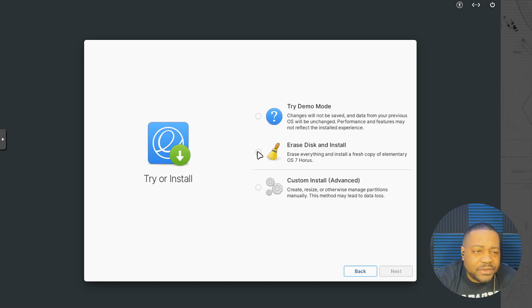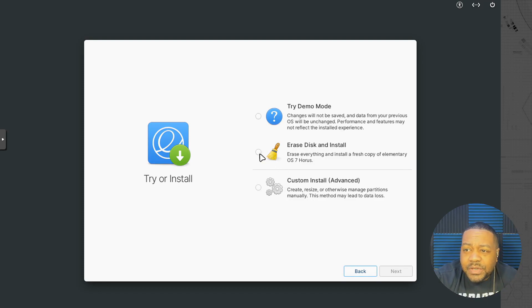Now here it goes straight to the install. So erase disk and install. You don't have to worry about the disk setup or anything like that. This will allow you to just install it and get it up and going. Now custom install, this allows you to modify your hard drives, so you do have that option if you want to set up your partitions the way you want to.